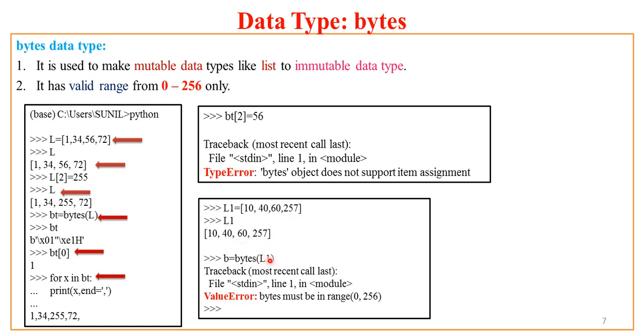Now if I pass a list L1 having an item 257, bytes will not create a byte list, rather it flags an error. Python will say value error. Why? Because 257 is a value exceeding the range from 0 to 256. That means a list can hold value 257, but a byte list can't hold values above 256. So that's why you are getting this error.